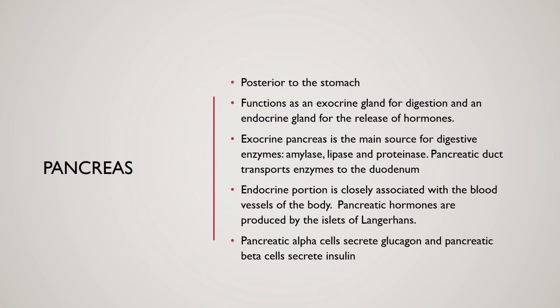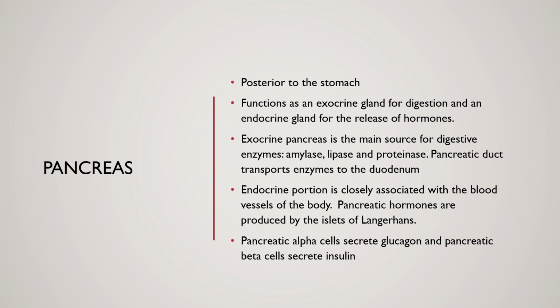So moving on, we'll talk a little bit about the pancreas. The pancreas sits posterior to the stomach. It functions as both an exocrine gland for digestion and an endocrine gland for the release of hormones. Okay, so it is dual functioning, exocrine and endocrine. The exocrine pancreas, it's the main source for digestive enzymes, amylase, lipase, and proteinase. And the pancreatic duct is what's going to transport those enzymes to the duodenum.